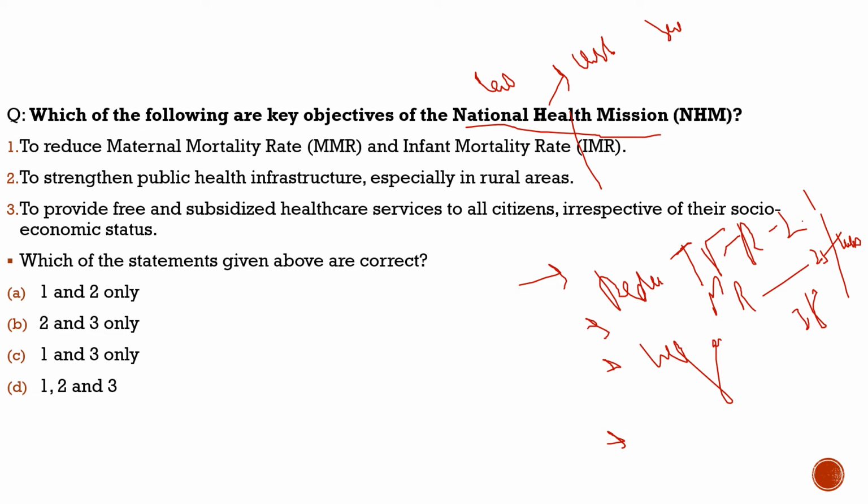Also, to decrease the maternal mortality rate, and its aim was to reduce it to 1 per 1000. It also dealt with bringing malaria down to 1 out of 1000. So these were a few key components of the National Health Mission, which I believe you should know.